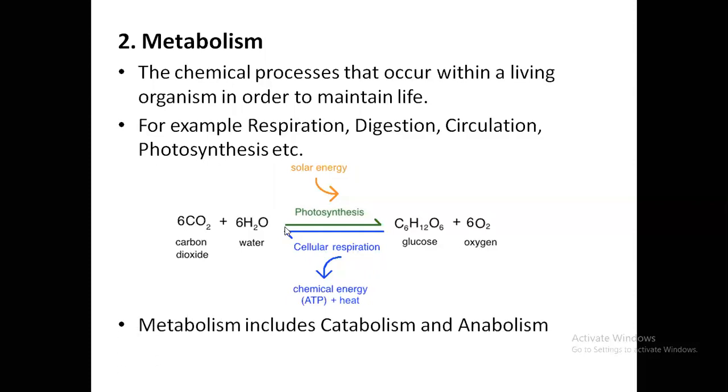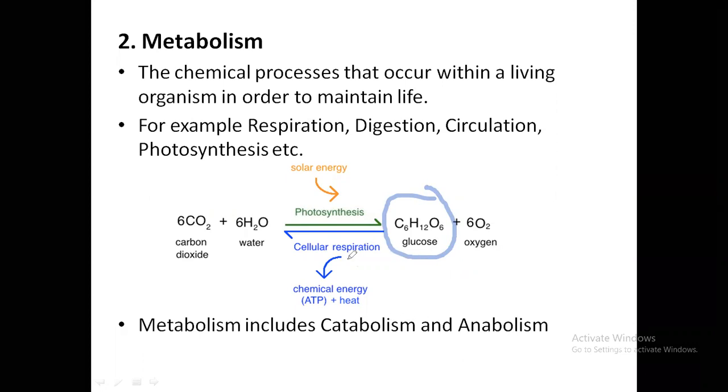Now next, metabolism includes two different types of processes: catabolism and anabolism. Catabolism refers to destructive processes, whereas anabolism refers to constructive processes. If you look at the chemical reaction mentioned here, 6CO2 plus 6H2O gives C6H12O6. This is a constructive process because the molecule is getting constructed here. We are constructing C6H12O6, so that is an anabolic process. Constructive processes are anabolic processes. Destructive processes are catabolic processes.